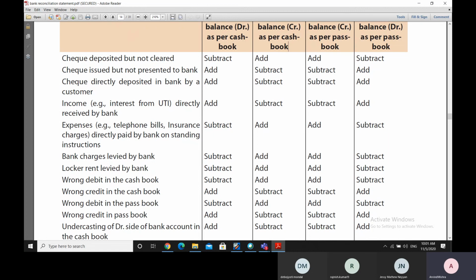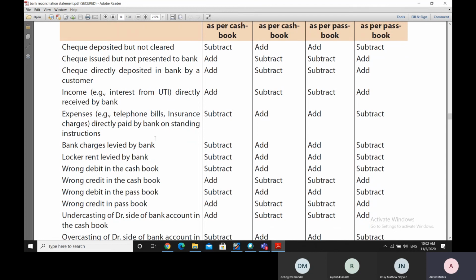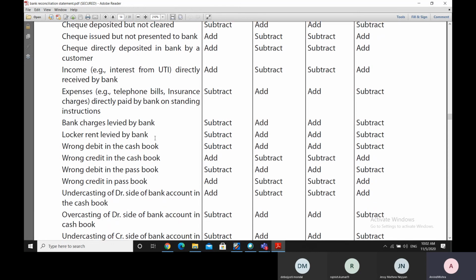There may be some expenses like telephone bill expenses, insurance charges, which are directly paid by the bank because the bank has got the responsibility from us to make these payments on standing instructions from us. So whenever these payments are made, they are reduced from the positive balance of the bank passbook, but they are not reduced from the positive balance of the cash book. So accordingly, we'll be making the entries depending upon whether we are moving from the passbook towards the cash book or from the cash book towards the passbook.